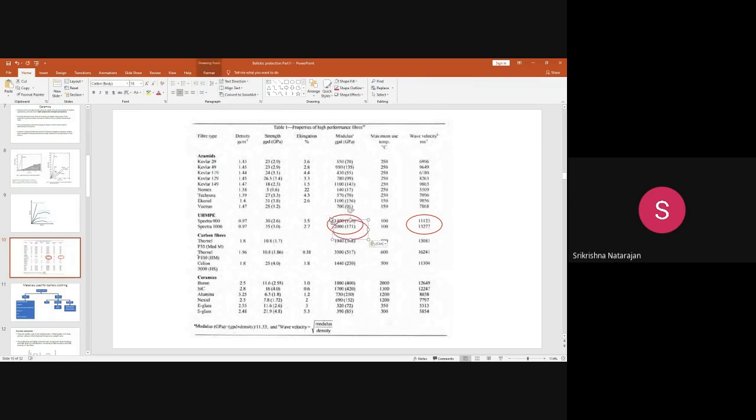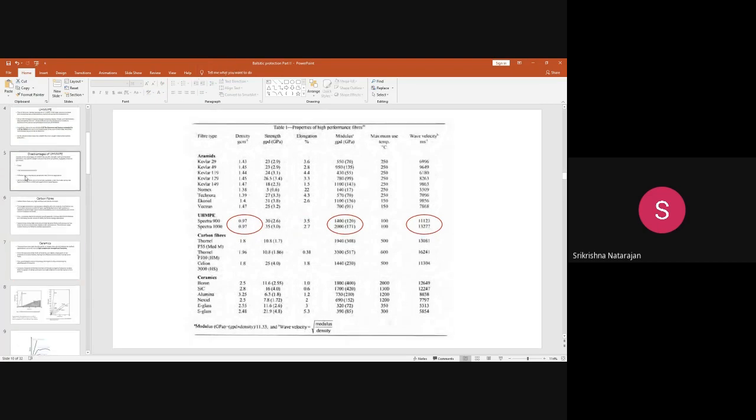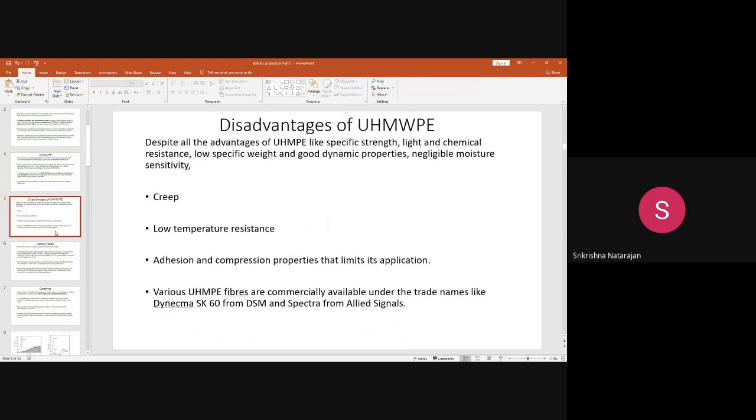Okay, so three things. One is the higher modulus, another is the low density, and because of this higher modulus and lower density, you get the higher wave velocity. So because of this reason, it is one of the most sought after materials for ballistic protection. Okay, so apart from Kevlar, this is also one of the important fibers used in ballistic protection. But apart from all these things, specific strength, chemical resistance, light resistance, low weight, and good dynamic property, moisture sensitivity is not there.